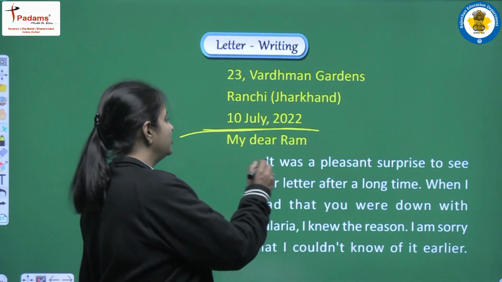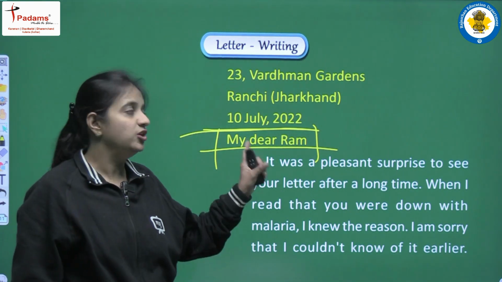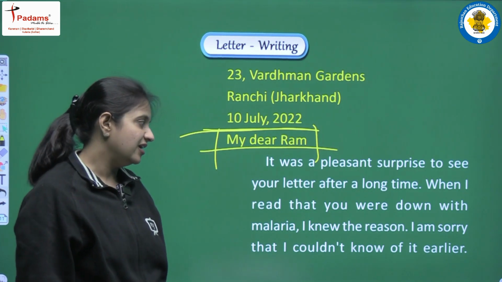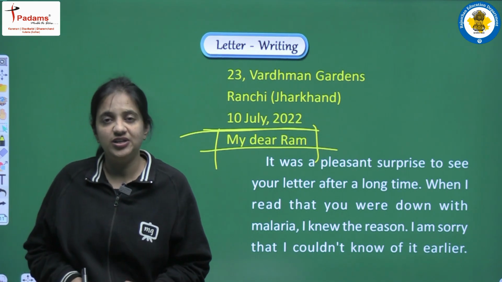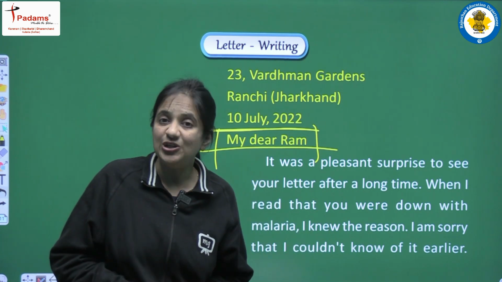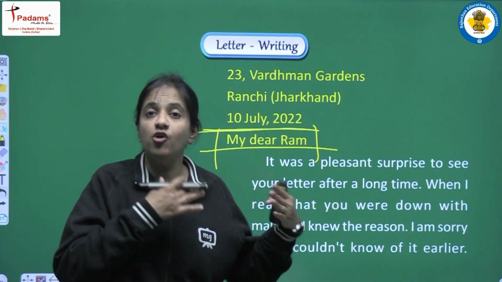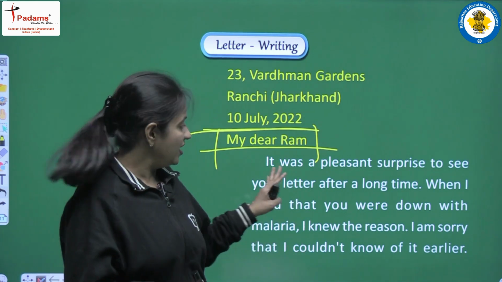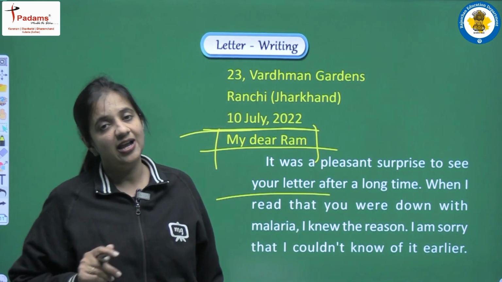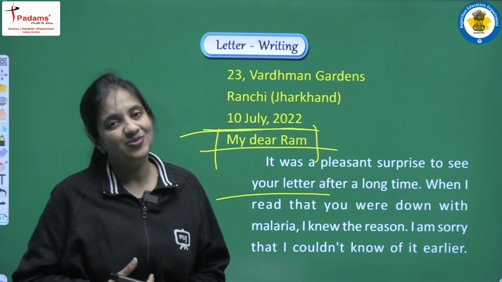First of all, in the letter we are addressing our friend: My dear Ram. He is our friend, so we can use my dear Ram. Next, it was a pleasant surprise to see your letter after a long time. In this letter, students, we have to write that he was suffering from illness. So how do we come to know this? We start from that point, how we came to know that he was suffering and now finally he has recovered. So we are writing that it was a pleasant surprise to see your letter after a long time. We start with the point that we received a letter from Ram.